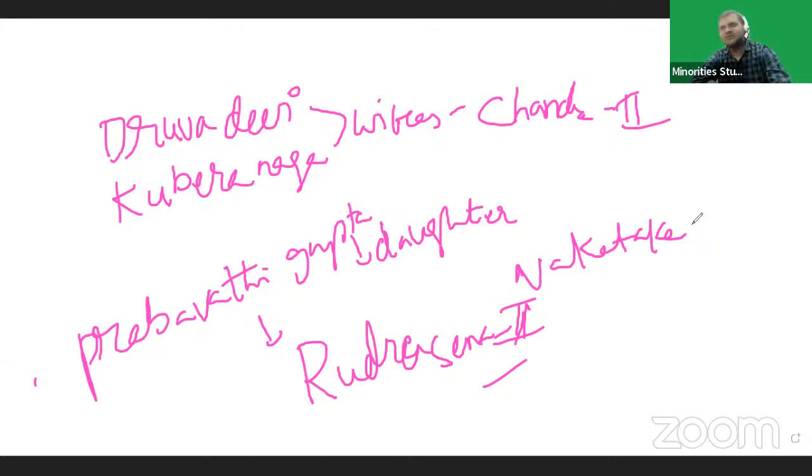The actual capital city was Pataliputra, but that was shifted to Ujjain during Chandragupta II. That's why he constructed a great temple in Ujjain, and issued the iron pillar inscription during Chandragupta II.